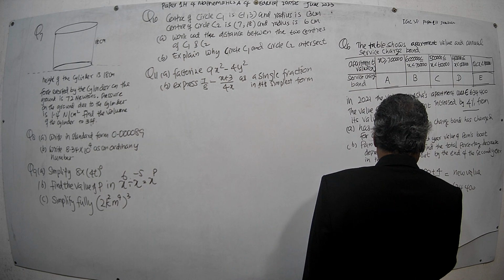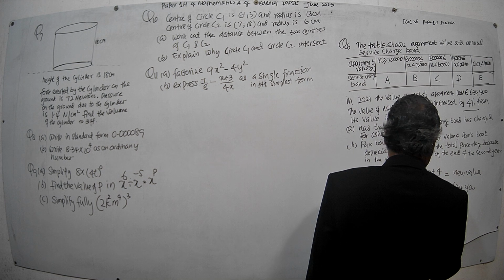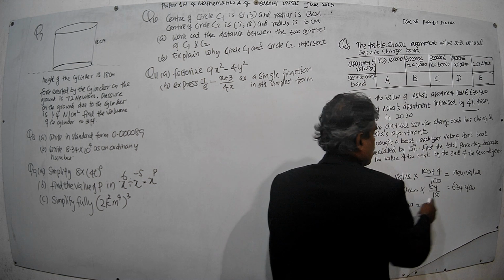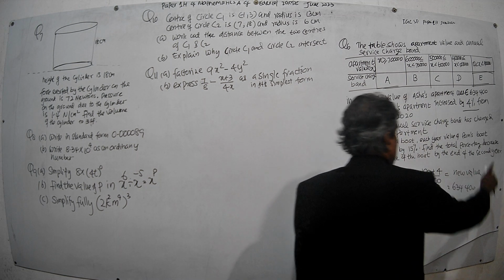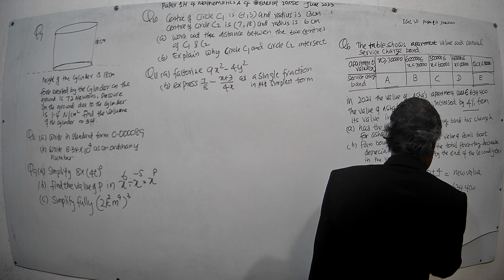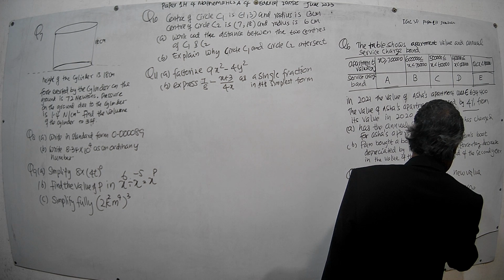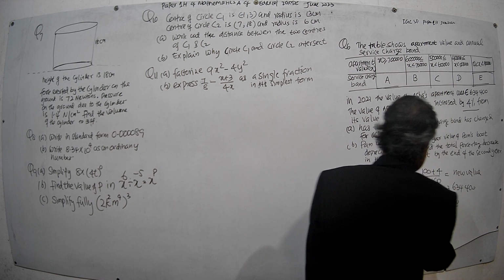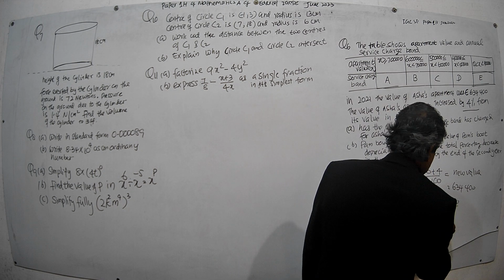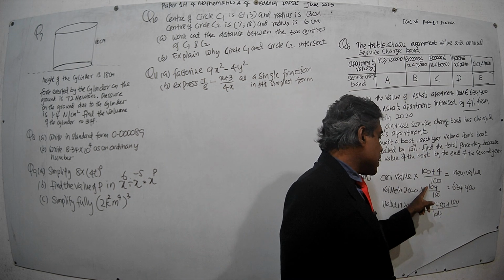Value in 2020 equals 634,400 times 100, divided by 104. The 100 going to the other side, division becomes multiplication, and the 104, a multiplier, becomes a divisor when it goes to the other side.